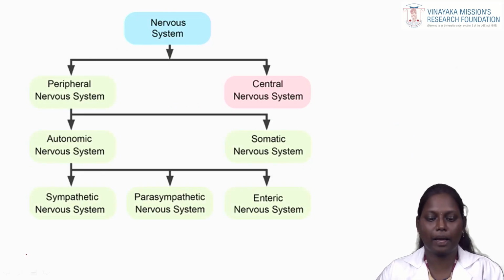This is the graphical mapping of the nervous system. In this way, we can have the classification of the nervous system. As we discussed before, the nervous system comprises the peripheral nervous system and the central nervous system. The peripheral nervous system is further classified into the autonomic nervous system and the somatic nervous system. The autonomic nervous system is further classified into sympathetic, parasympathetic and the enteric nervous system. The enteric nervous system is also called the gut-brain axis, the communication between the gut and the brain.